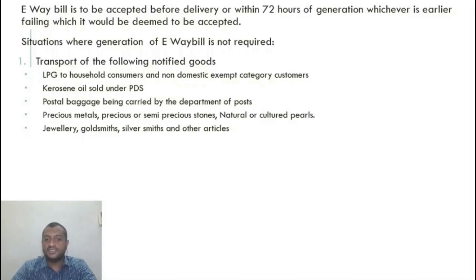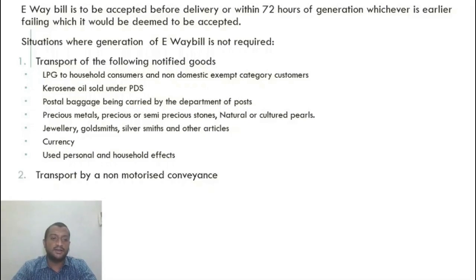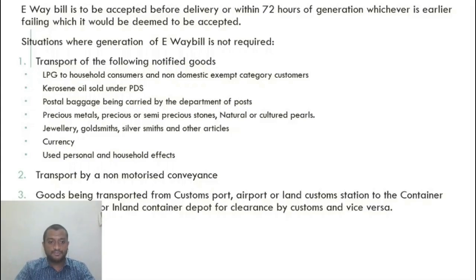Jewelry, goldsmiths, silversmiths and other articles, currency, used personal household effects. If I'm shifting from one house to another and I engage a goods transport agency to transport my fridge and all, I don't need to generate an e-way bill. He does not need to generate. Transport by non-motorized conveyance: if, let us say, a rickshaw wala is carrying goods from one state to another, he does not need to generate an e-way bill. Only for motorized vehicles, this e-way bill is required.